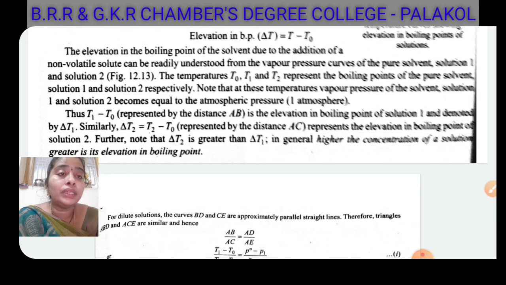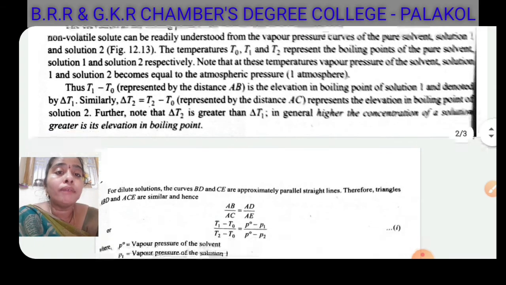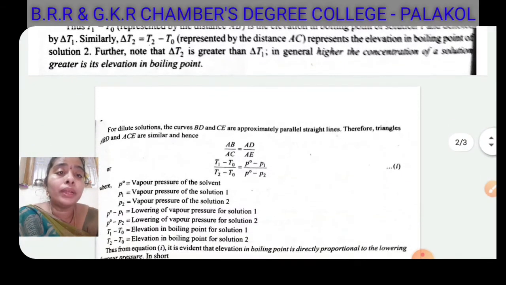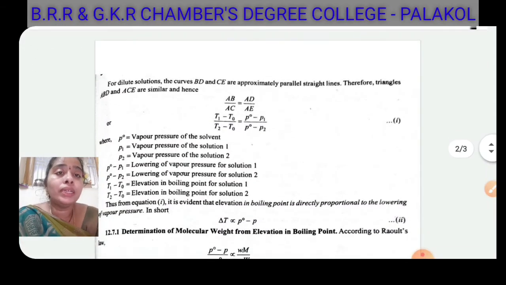In general, the higher the concentration of the solution, the greater its elevation in boiling point, that is, in solution 2 there are more non-volatile solute particles, so it needs a higher temperature to boil. So for dilute solutions, the curves BD and CE are approximately parallel straight lines.